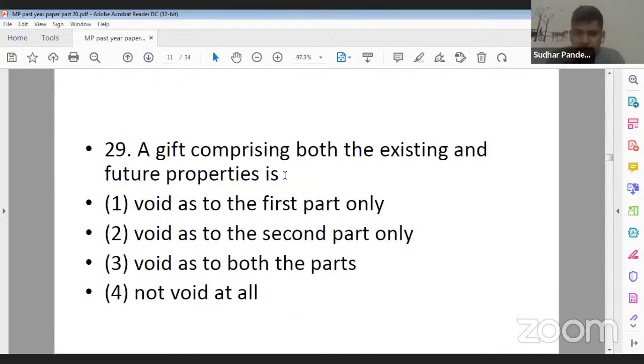A gift comprises both the existing and future property is. Nahi Ankita Gupta ji, 28 ka 3 nahi hoga. Answer will be first. A gift comprises of both existing and future gift is. Option 1, void as to the first part only. Option 2, void as to the second part only. Option 3, void as to both of the parts. And fourth, not void at all. What should be the correct answer?